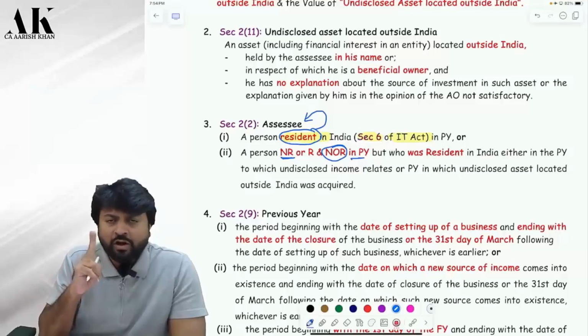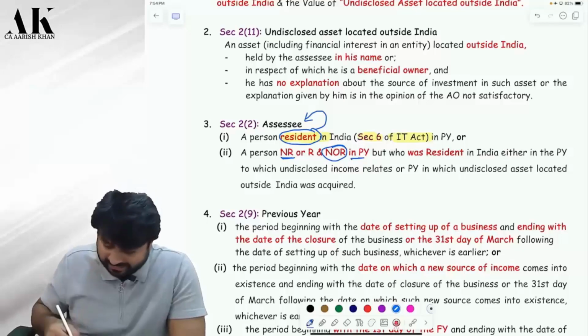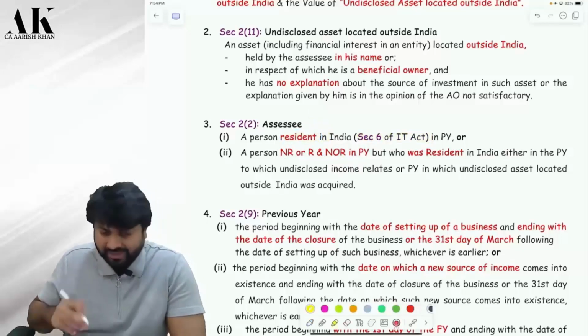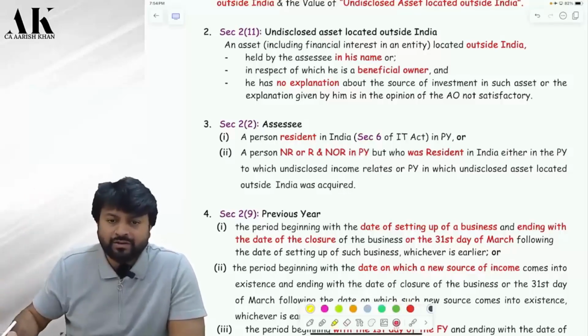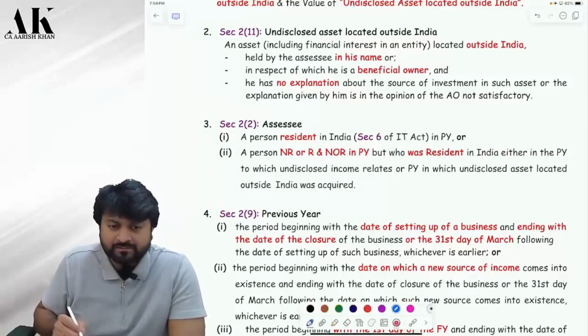Non-resident, or not ordinary resident. Again I am saying, listen carefully. Don't, even for a single second, don't be here and there, or the chapter will go out of your mind. You are learning a new topic, a new subject. It's a new subject, okay?